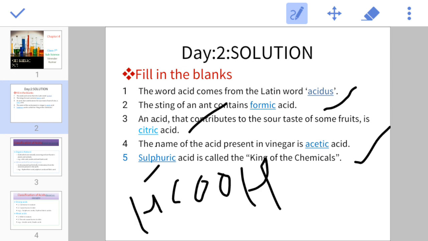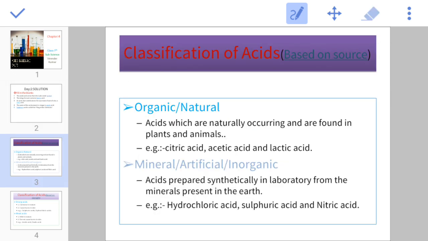Let's move to the next topic. Classification of acids on the basis of source. They are classified in two categories, organic and mineral acids. First of all, organic acids, they are also called natural acid because they are naturally occurring and found in plants and animals. We get it from plant and animals. Just like example is citric acid, it is present in lemon. Acetic acid, it is present in vinegar. Lactic acid, it is present in milk.